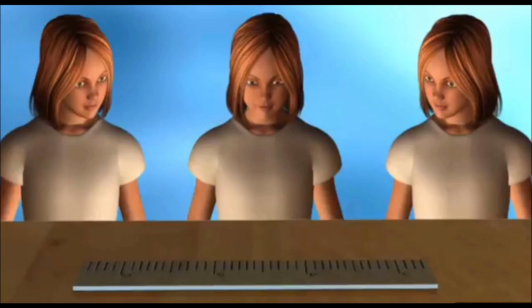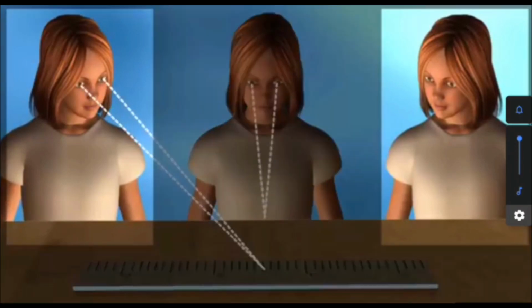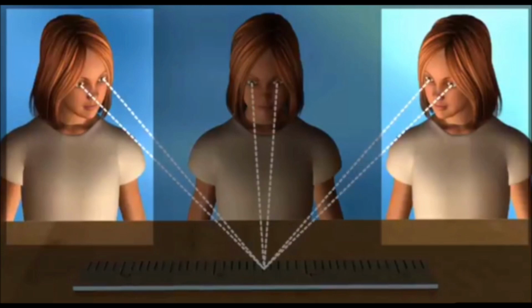Right? So if I take a scale measurement, the position and the tilt of the head should be proper. If I view it from the left or right side, my head is tilted, so the measured value will be off and it will show me an error of 0.1 millimeter or so. Therefore, I have to measure at a straight angle and my eye position should be directly above the scale, right?